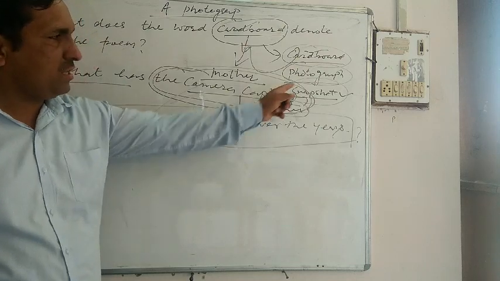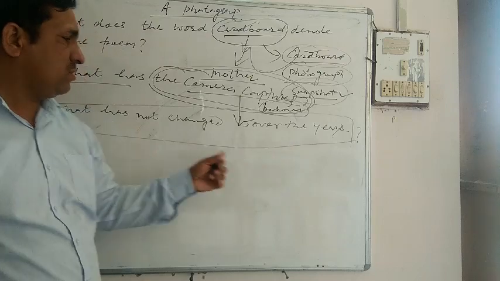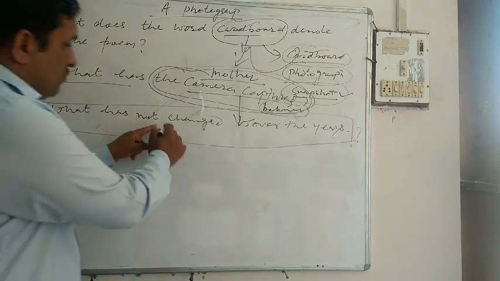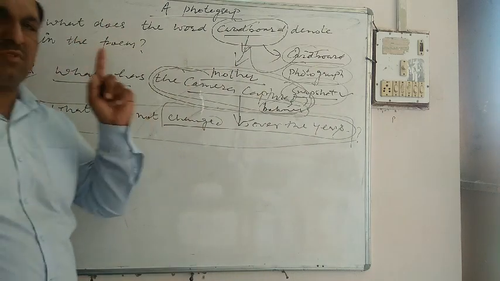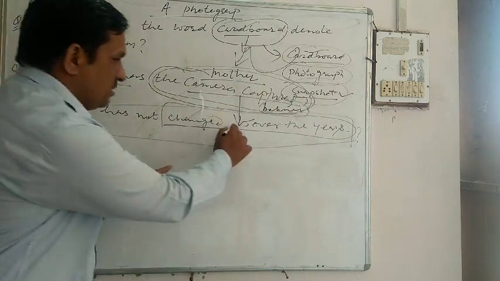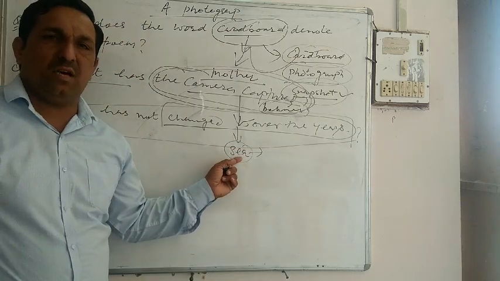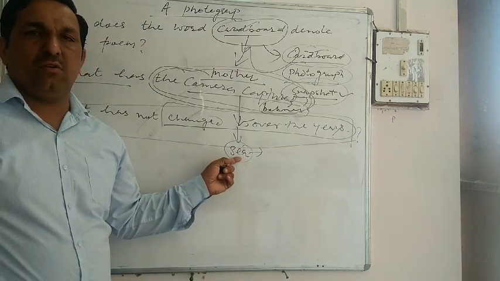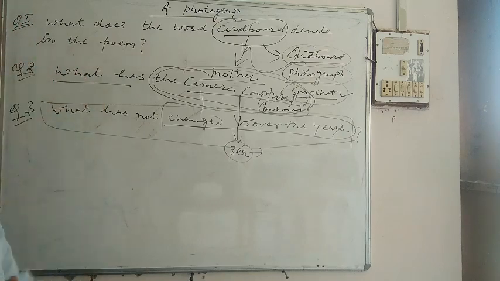The photo already has three phases. I would like to take that question later on. Let me tell you, what has not changed over the years? Everything has changed over the years except one thing, and that is the sea. The sea has not changed over the years. Otherwise, everything has changed. Human beings go through drastic change with the passage of time.